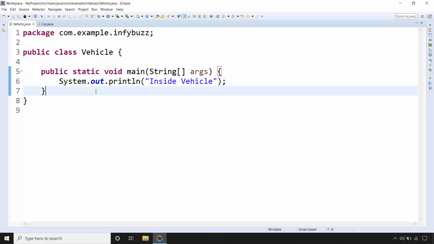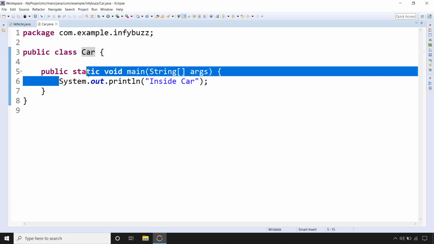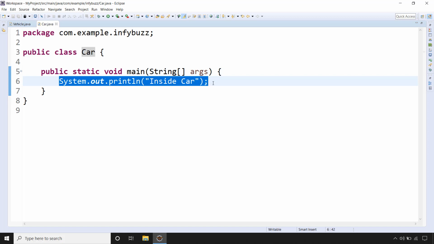Hello and welcome back. In this video, we will see can we declare main method as final in Java. So for this, here we have two classes. One is vehicle and we have public static void main, and inside that one simple sysout statement, inside vehicle. And another class we have is car, public static void main, and inside that we have simple sysout saying inside car. So here we have two classes.